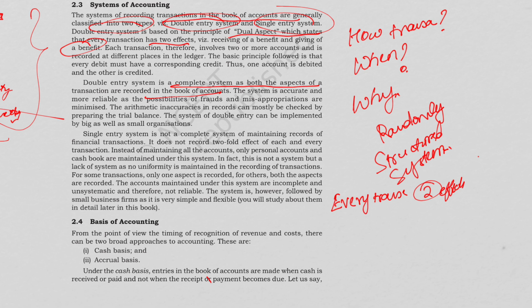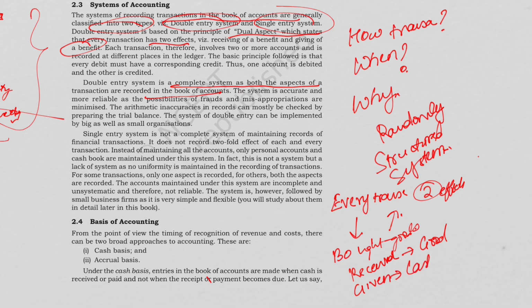Whenever something comes in, something goes out. For example, when we buy goods for cash, we are receiving the goods, and we are giving away cash.